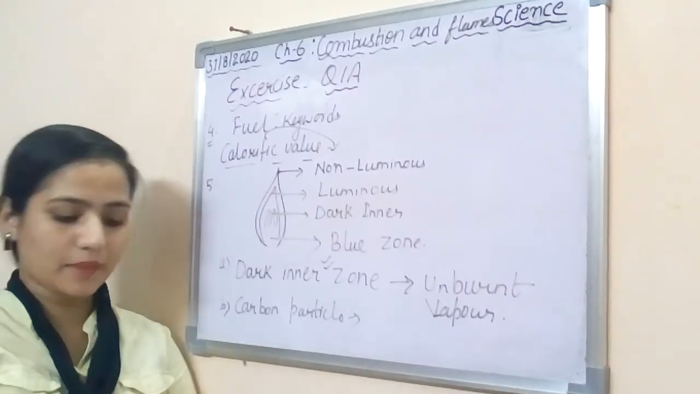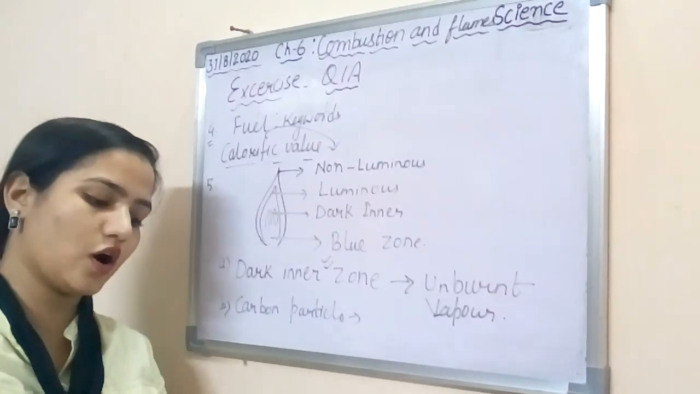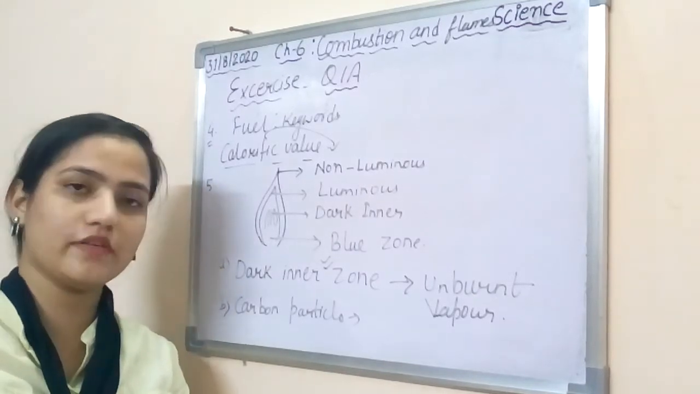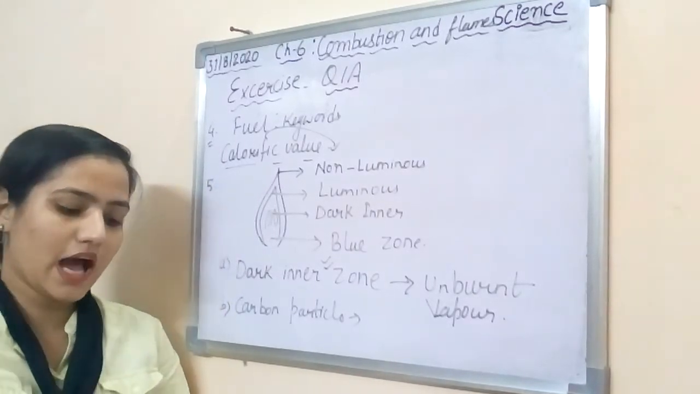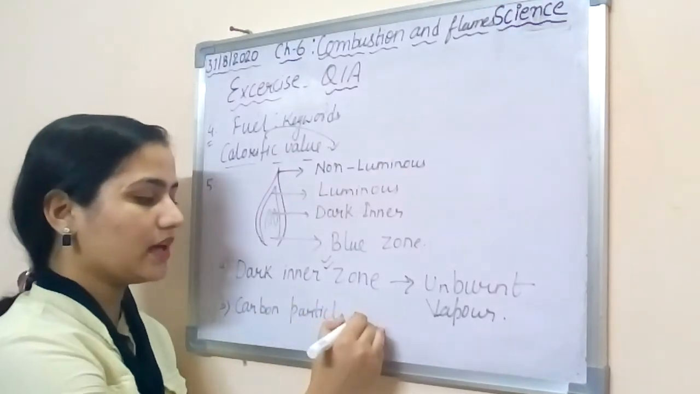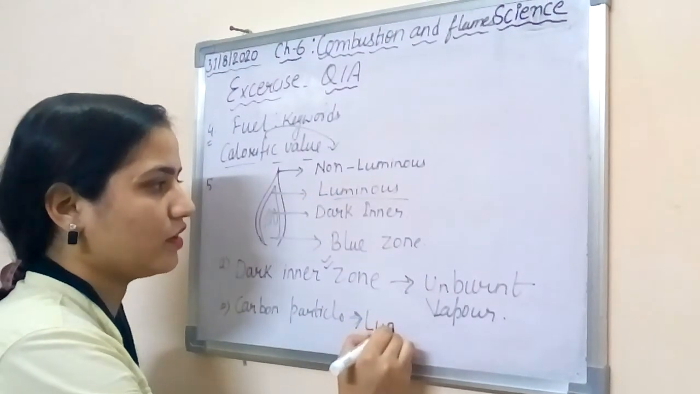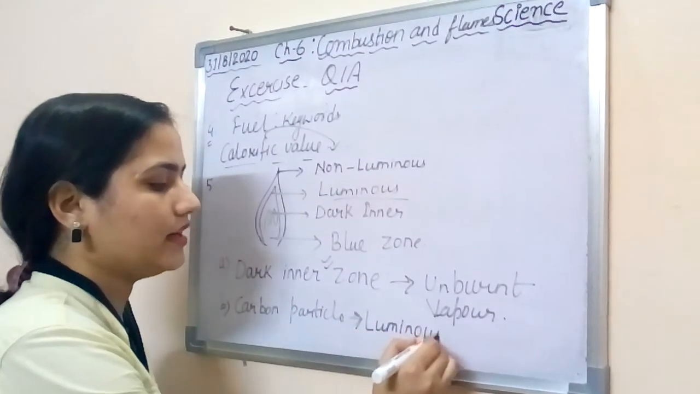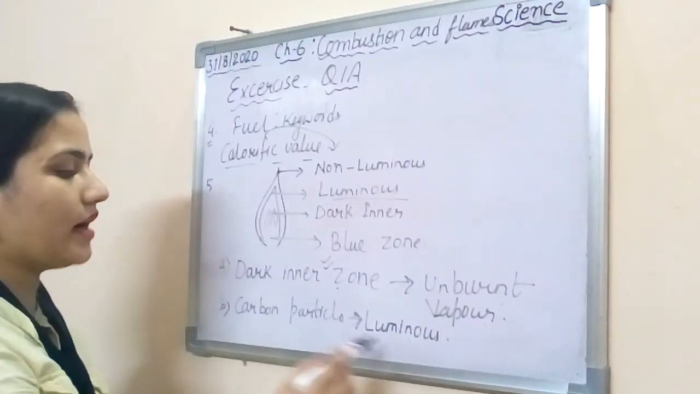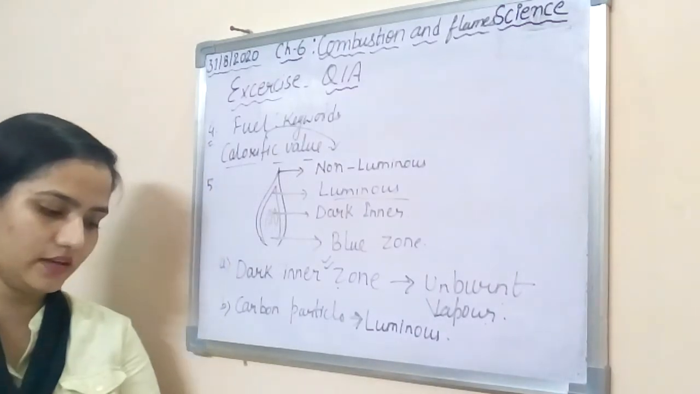And in the luminous zone, what did we read? In this zone the partial combustion of wax vapor takes place with the liberation of a lot of heat energy. The heat energy liberated partially decomposes the wax vapor into carbon particles, and the carbon particles in turn get very hot. So the carbon particles are hottest in the luminous zone. We got the answer here, so write it down as well. The dark inner zone is for unburnt vapor and carbon particles are in the luminous zone. Alright, you have to write this here.